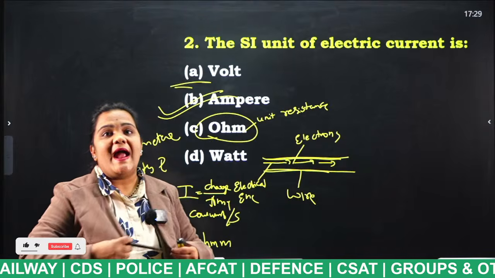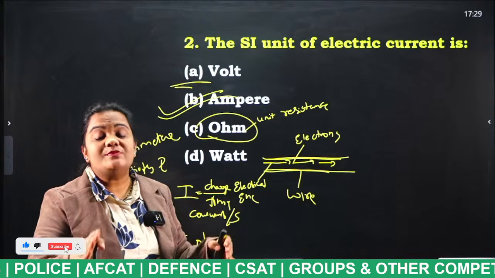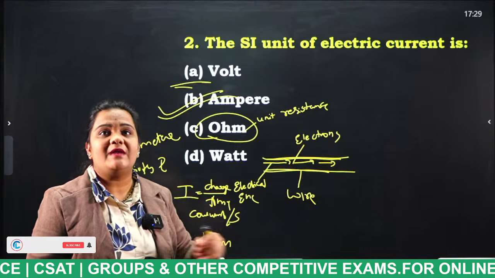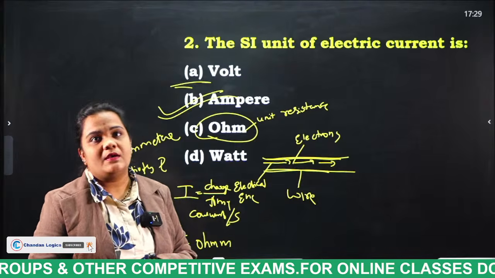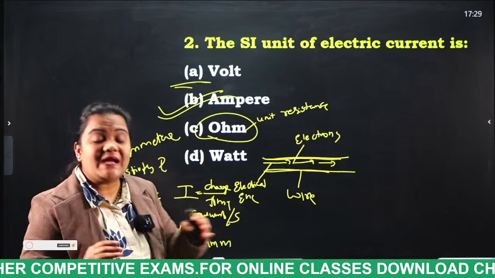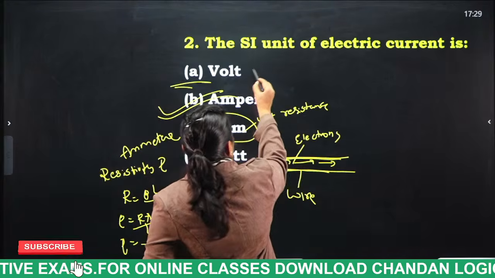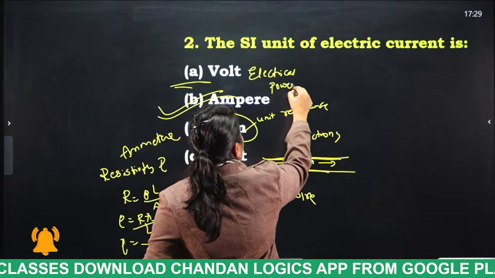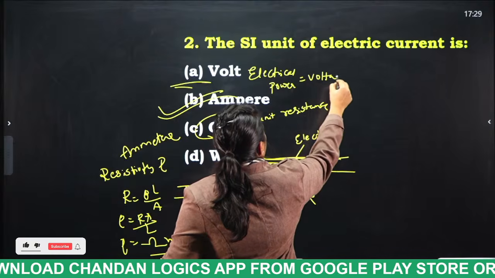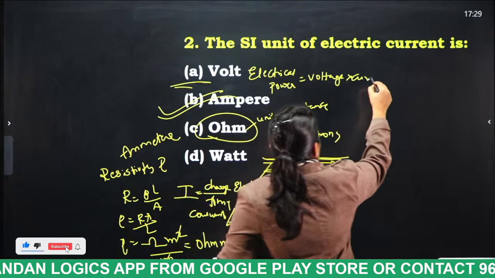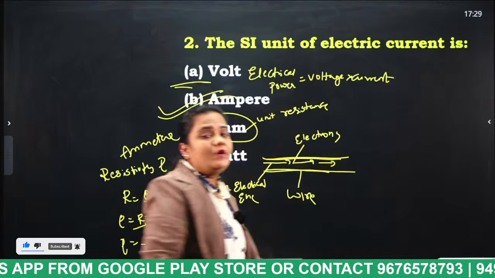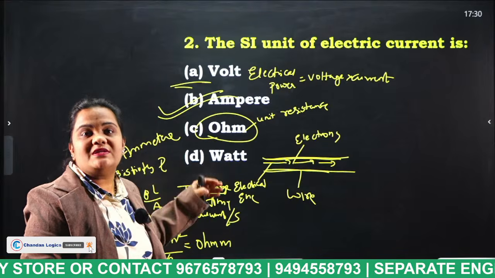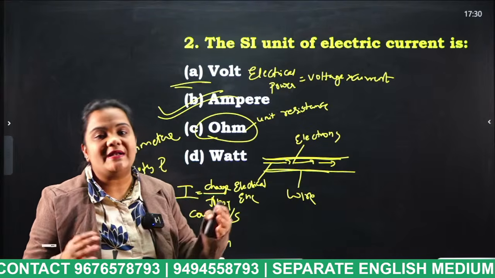Very good. And tell me one thing, students. The instrument which is used to measure small currents, what is that instrument named as? Tell me. Yes, very good. And what is the formula for electrical power? Electrical power is equal to voltage into current. Each and every student has to read the concept first, not only the question and answer. We have to read the complete concept so that if the question is asked from any corner, you can attempt any type of question.